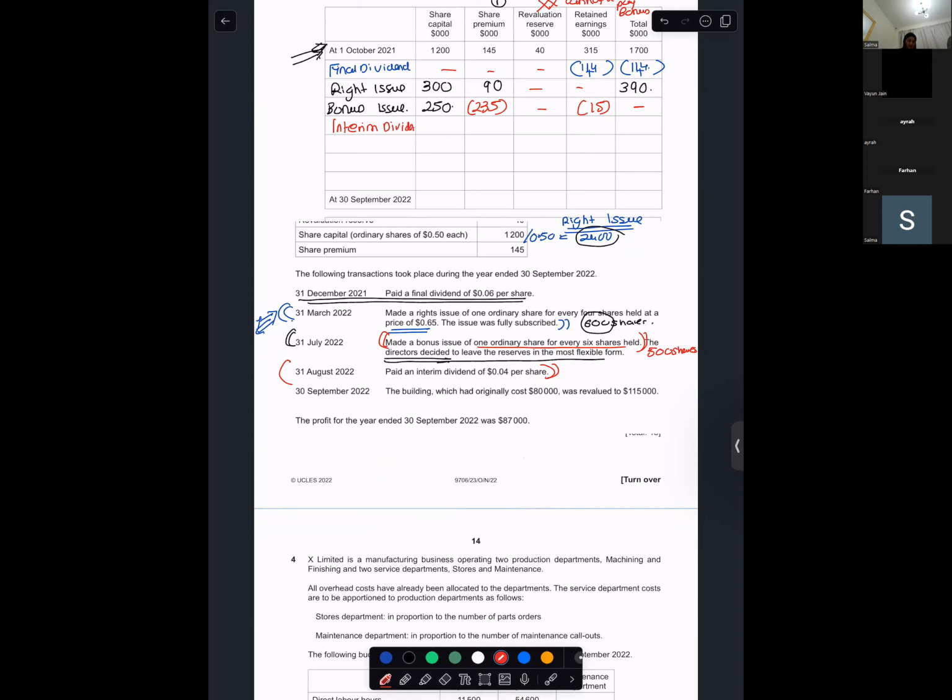From where is interim dividend paid? From retained earnings. Okay. So 0.04 per share. So what is the number of shares?